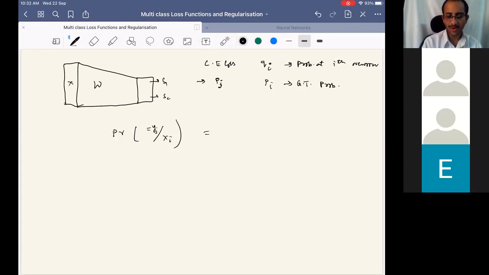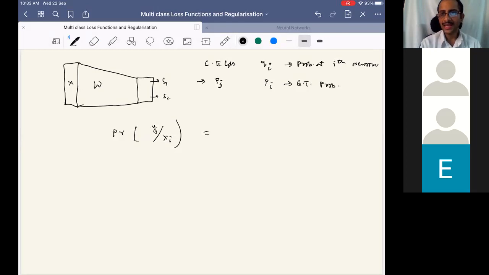Since we are denoting the output neurons with index J, we want to see the probability that the Xi sample belongs to the YJ class. So I will write probability of YJ given Xi. Fine. So how should we get the probabilities from these scores is the question.